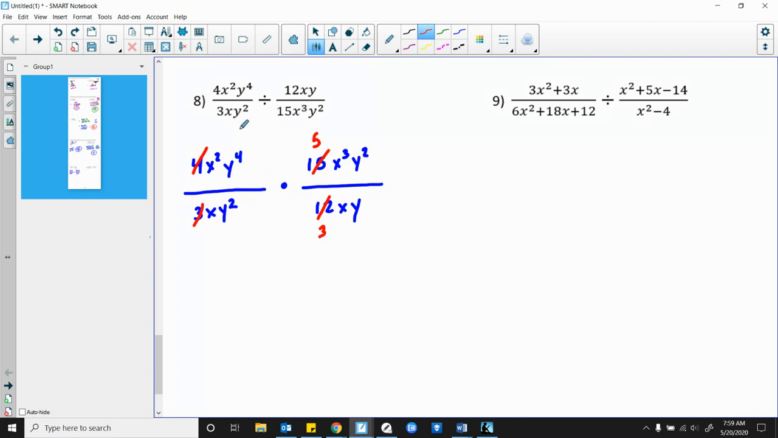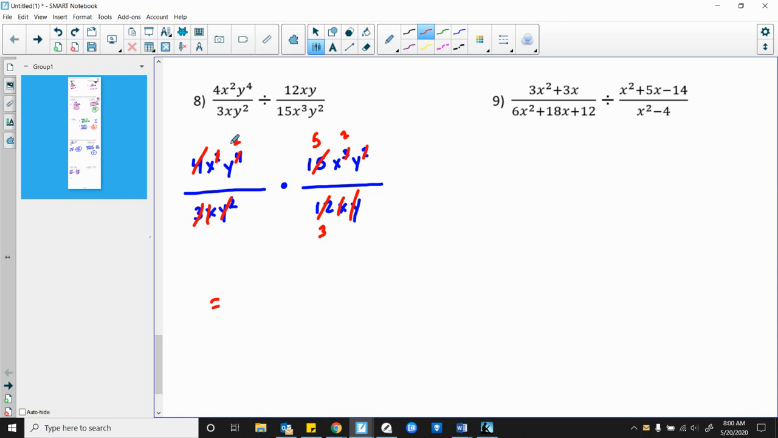Okay, and then I'm going to cancel this way. So x squared over x is going to cancel that x and leave me with just 1x. And then y to the 4th over y squared is going to cancel out that y squared and turn that to a 2. Okay. Here, it's going to cancel that x and leave that with a 2. And it cancels that y and leaves that with just a y. Okay, so now we have to multiply across.